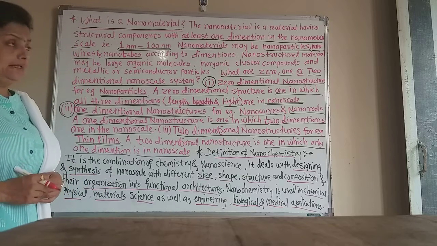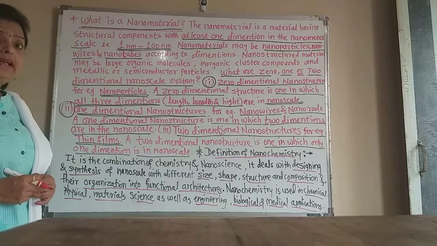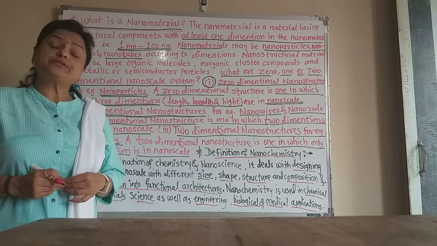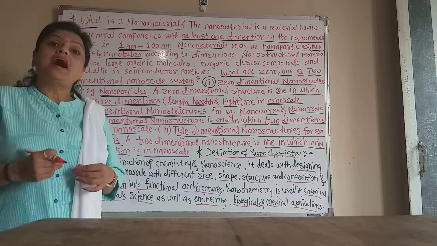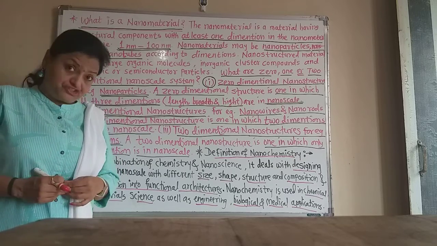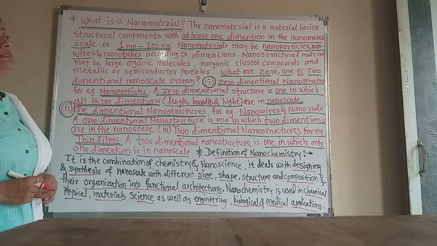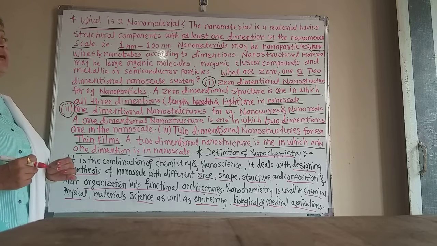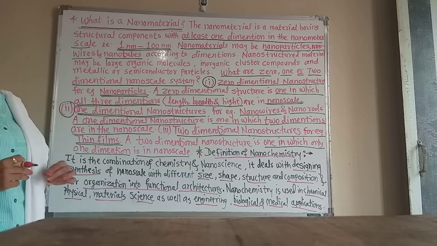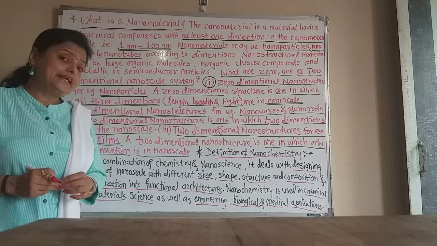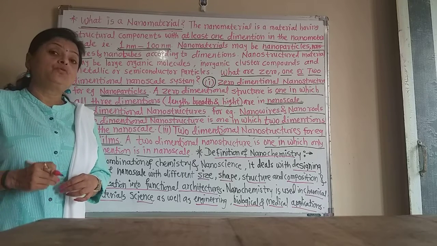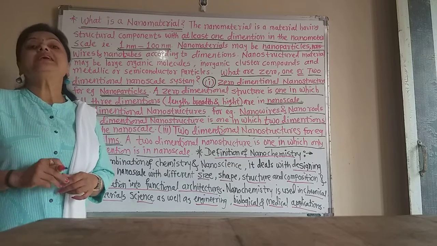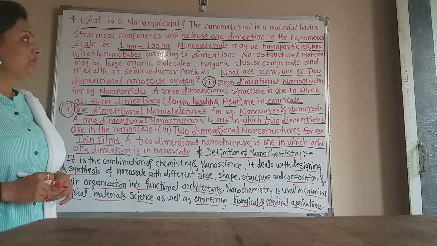A nanomaterial is a material having structural components, that is, dimensions: length, breadth, height. So a nanomaterial is a material having structural components with at least one dimension in the nanoscale. That means out of the three dimensions, length, breadth and height, at least one dimension must be in the nanoscale, and that material is called a nanomaterial.